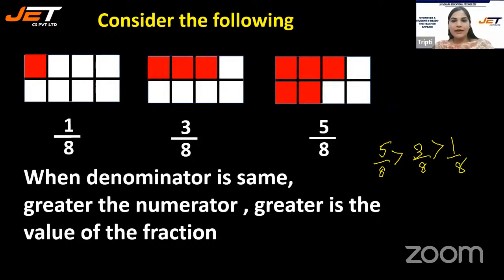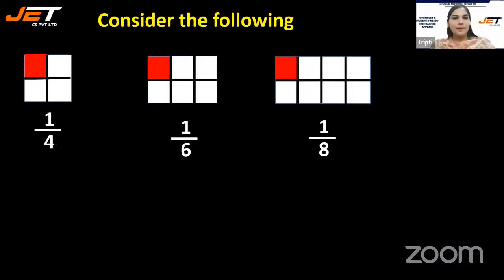Okay? I have arranged it in descending order, from big to small, or I can say decreasing order.